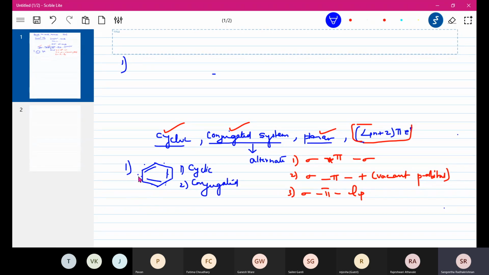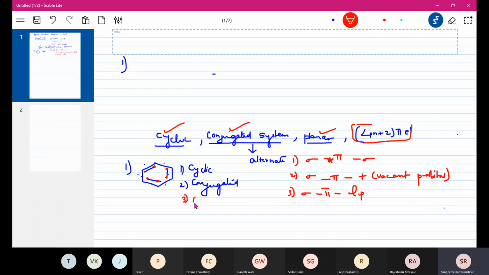Then it is planar. And then how to check this 4n plus 2? You have to count each pi bond contains 2 electrons. ये तो हमको पता है ना. Each pi bond contains 2 electrons. This also contains 2 electrons. This also contains 2 electrons. So how many electrons are there in total? How many electrons? How many pi electrons? 6 pi electrons.